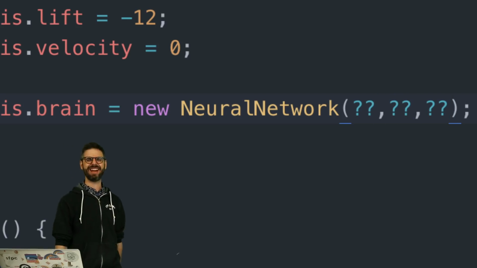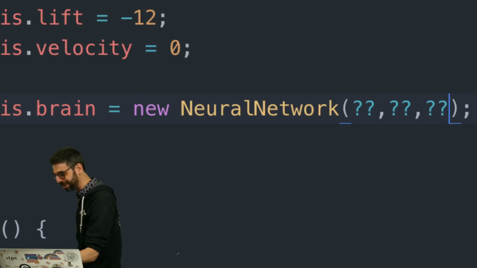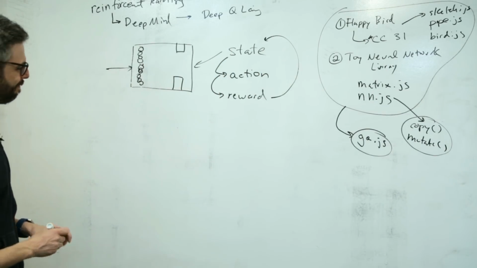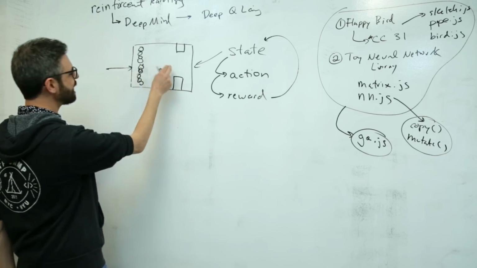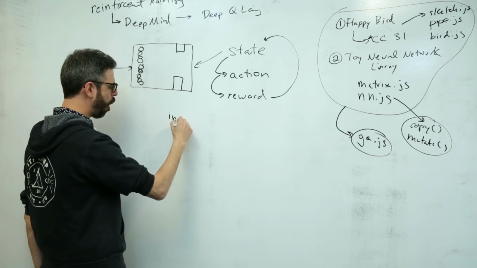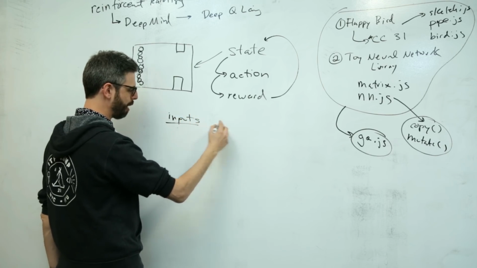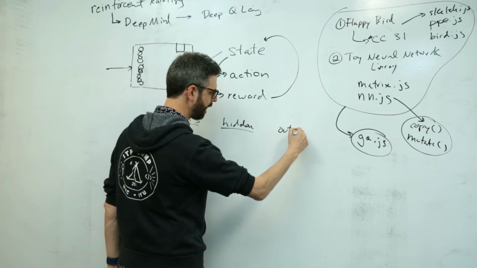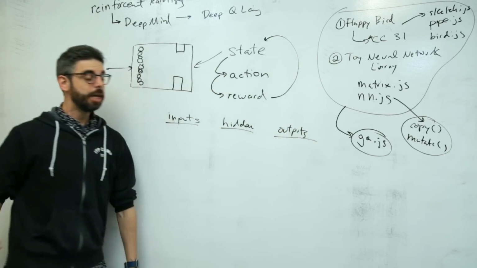So what goes in there? This is where we have to return to the whiteboard. Okay, so here's the thing. This is the game Flappy Bird. I'm going to now architect my neural network down here. I need a bunch of inputs, I need a bunch of hidden, and I need a bunch of outputs.